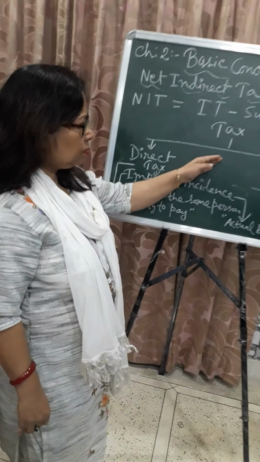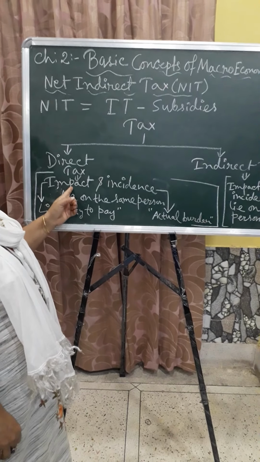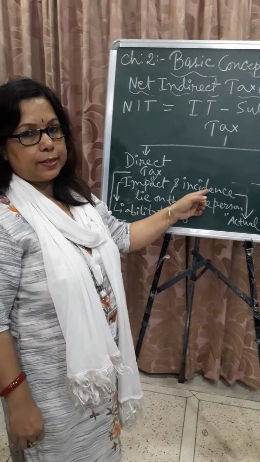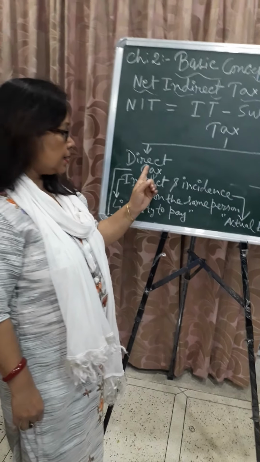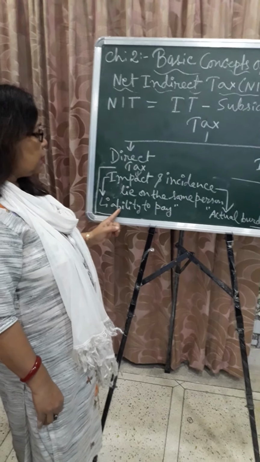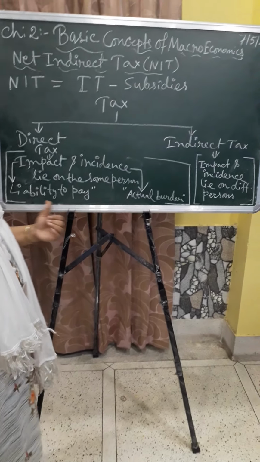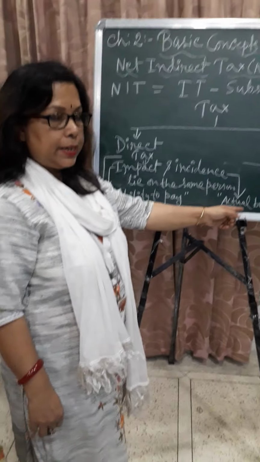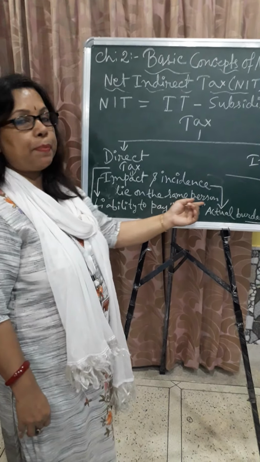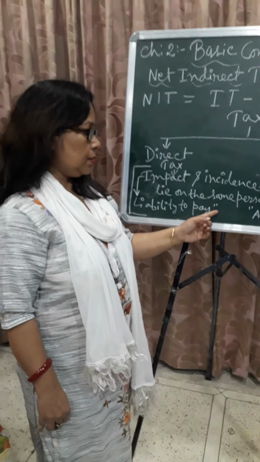So from this table we have seen that in direct tax, where impact and incidence. In case of direct tax, impact and incidence. So what is the meaning of impact? Impact means liability to pay, and incidence means actual burden. So liability to pay and actual burden lie on the same person. So this is known as the direct tax. In case of indirect tax, impact and incidence lie on different persons.